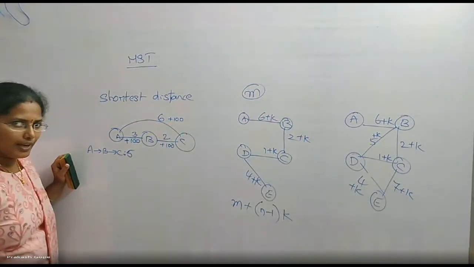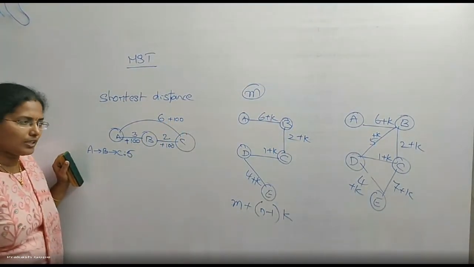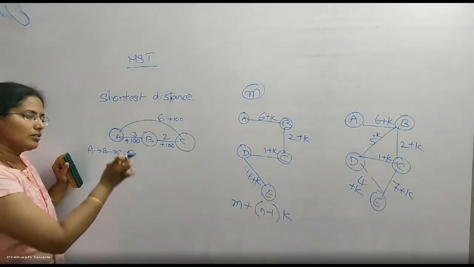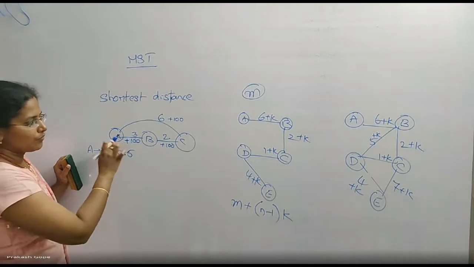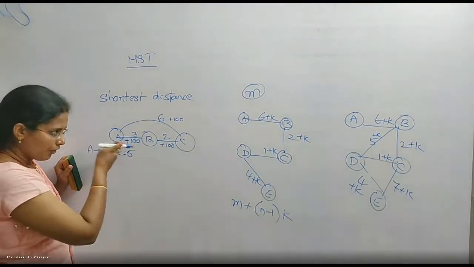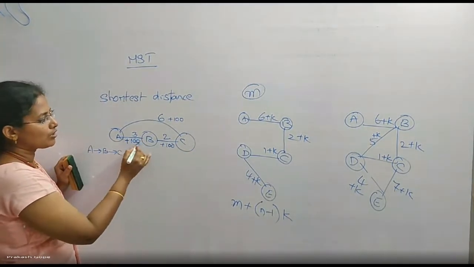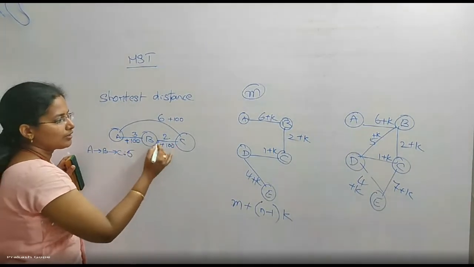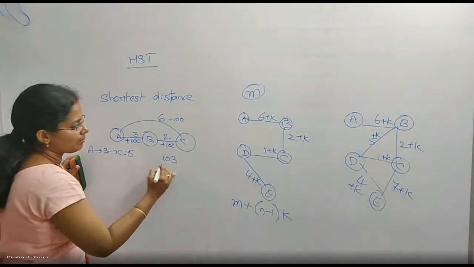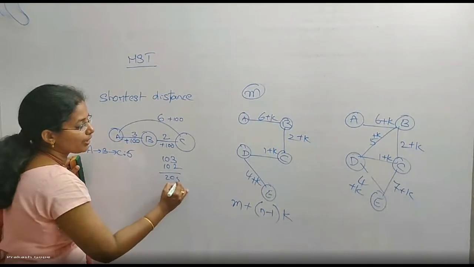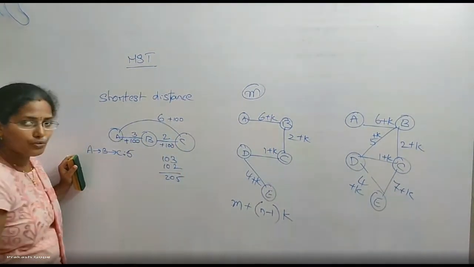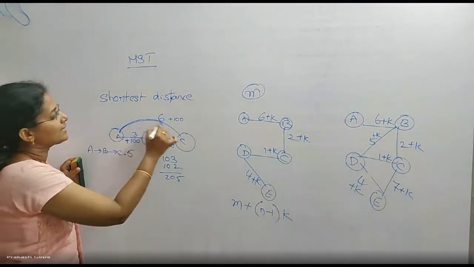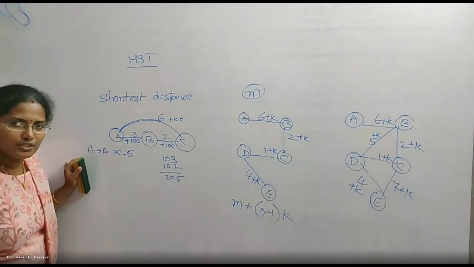I added 100 to all the edges. Now tell me, in the previous case, the shortest distance from A to C is A to B, B to C. If I follow that route now, what is the total cost? This is 103. This is 102. 103 plus 102 is 205. If I go via this path, it takes the cost of 205. But if I go like this, it is just 106.